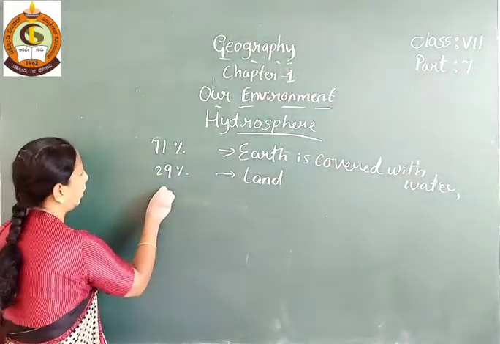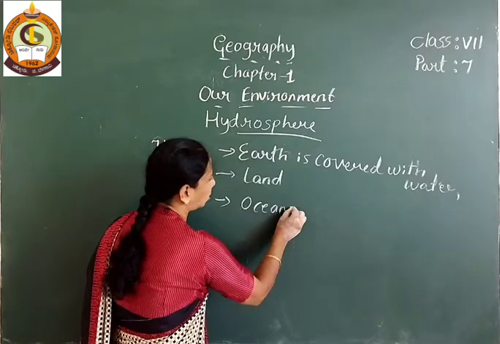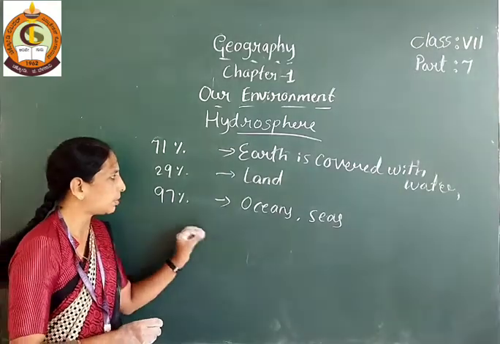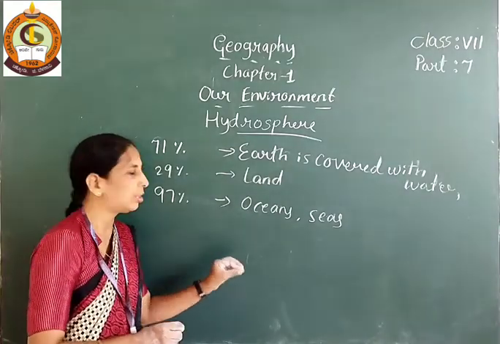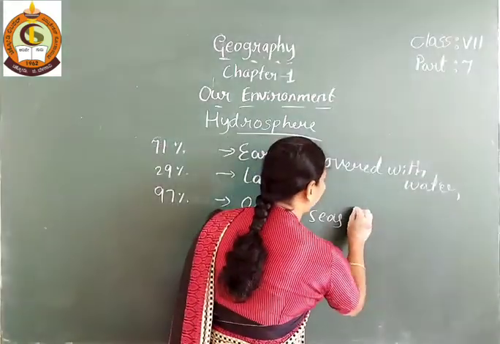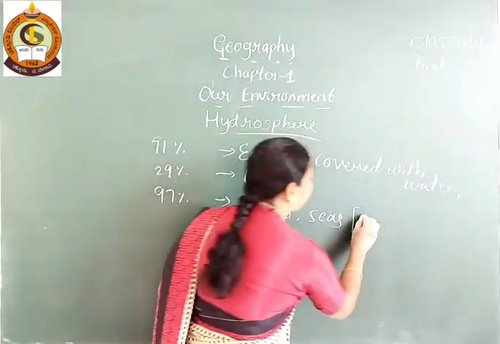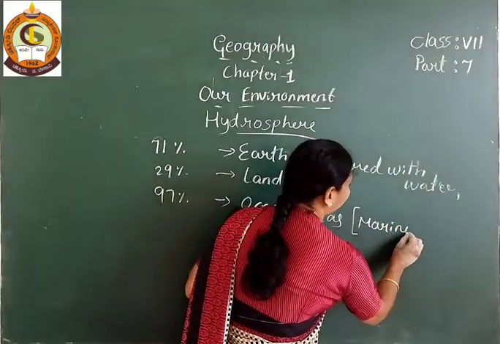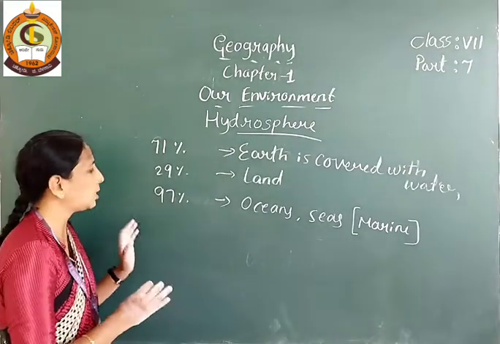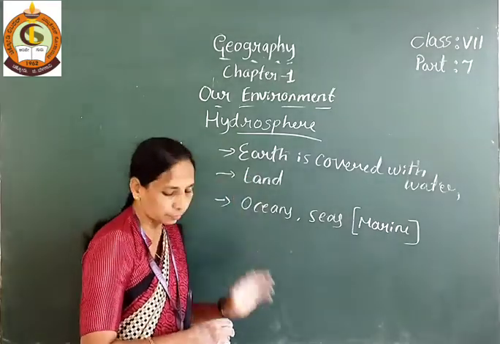And see here students, 97% of the water is ocean water and seas water. So 97% of the water on the earth is ocean water and seas water. This water is not fit for drinking because it is marine water. Marine water means salty water. It is not fit for human beings. So 97% ocean and seas water covers the earth's surface.